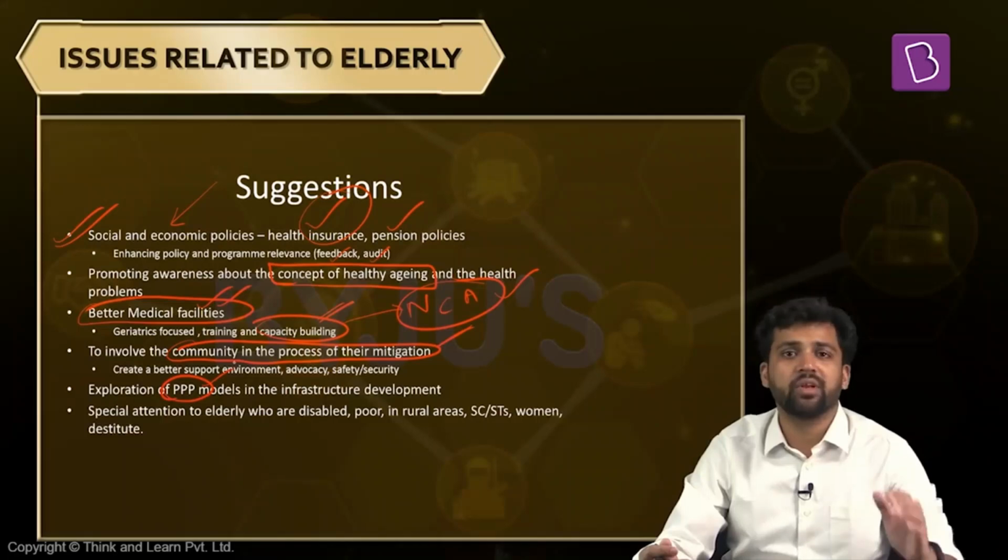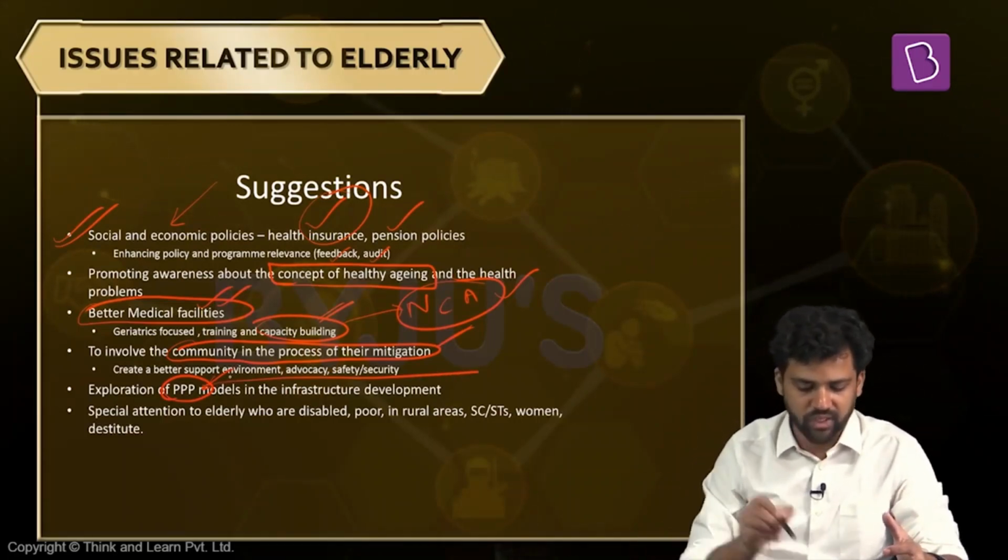For example, one way of doing it is PPP models. We need to create institutions, for example, healthcare institutions. We need to create old age shelters, old age homes, rehabilitation setups. So for all these things we need to find out different ways of financing. This can be taken care of by this.